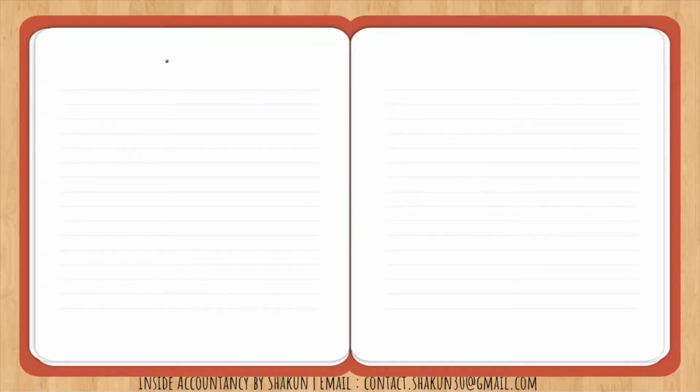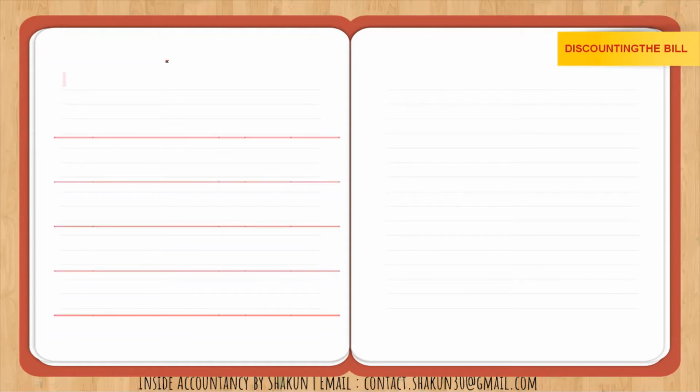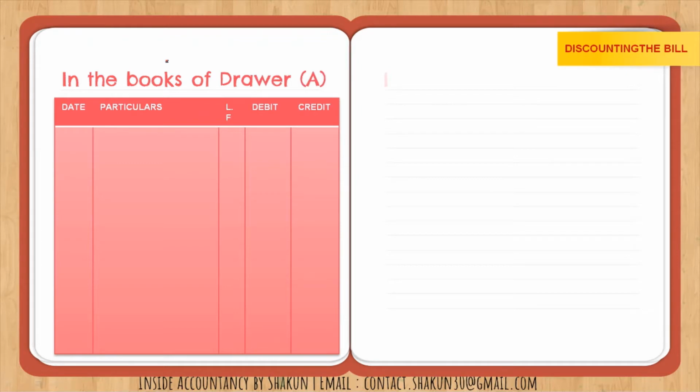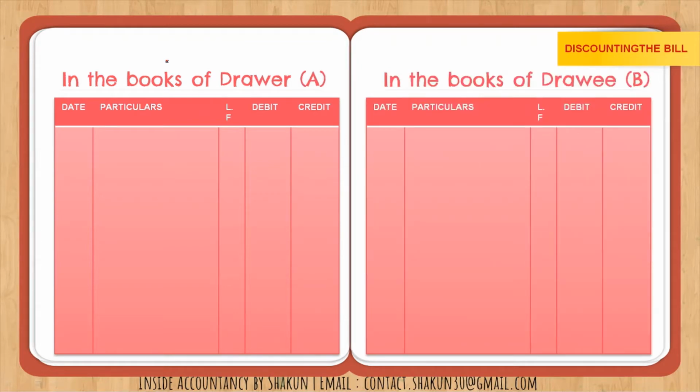Now let us understand what are the journal entries that are to be followed in case of discounting of the bill. I have already discussed the basic journal entries with you, which we follow in case of retention of the bill. So today we'll be talking about the journal entries in case of discounting the bill in the books of drawer and in the books of drawee. Since I had already taken an example, I have named them as A and B for convenience and for you to understand it more effectively. Okay, so let's talk about the first entry.